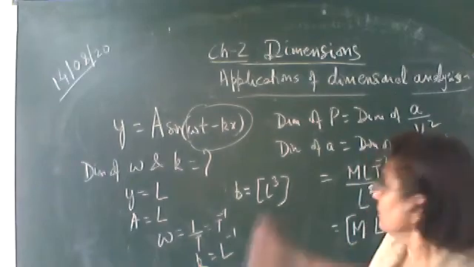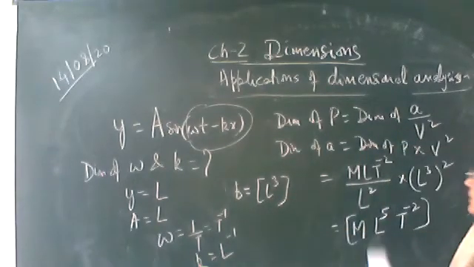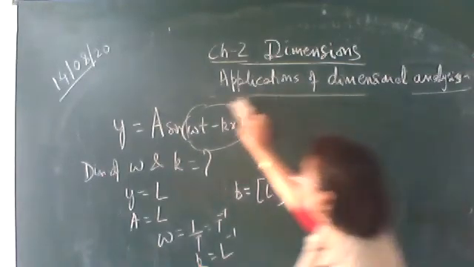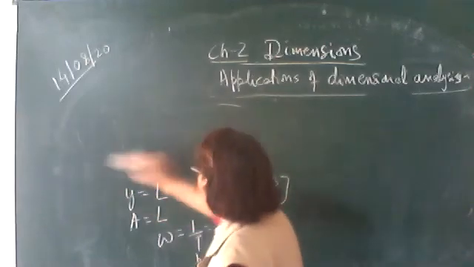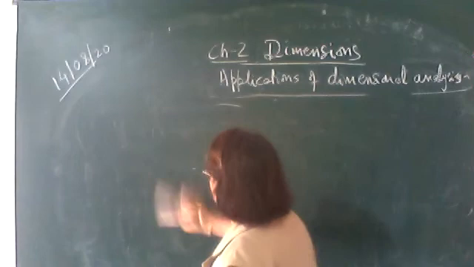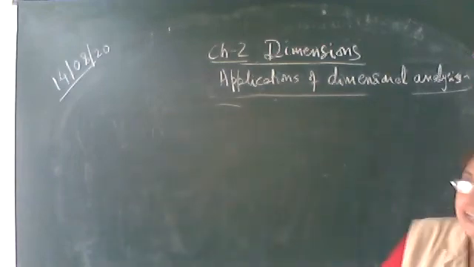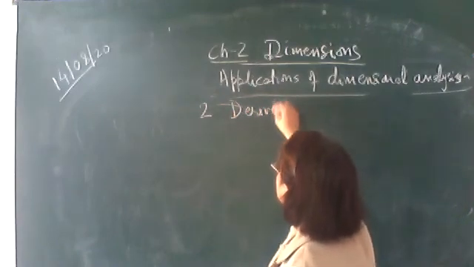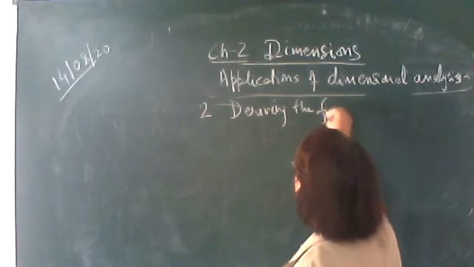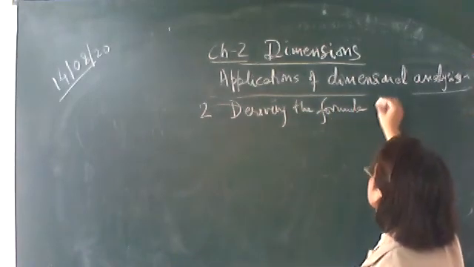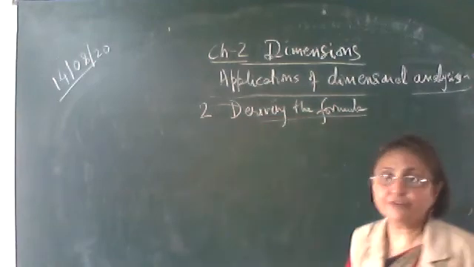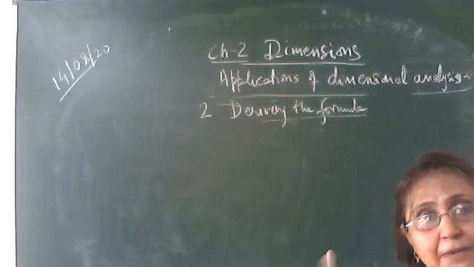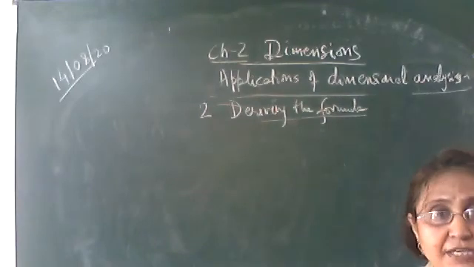Okay. So few questions here we have done. Now let's do the second application of dimensional analysis. The second application is that we can derive the formula of any physical quantity. Deriving the formula of a physical quantity, knowing that that physical quantity is depending upon other physical quantities. So we can derive the formula.